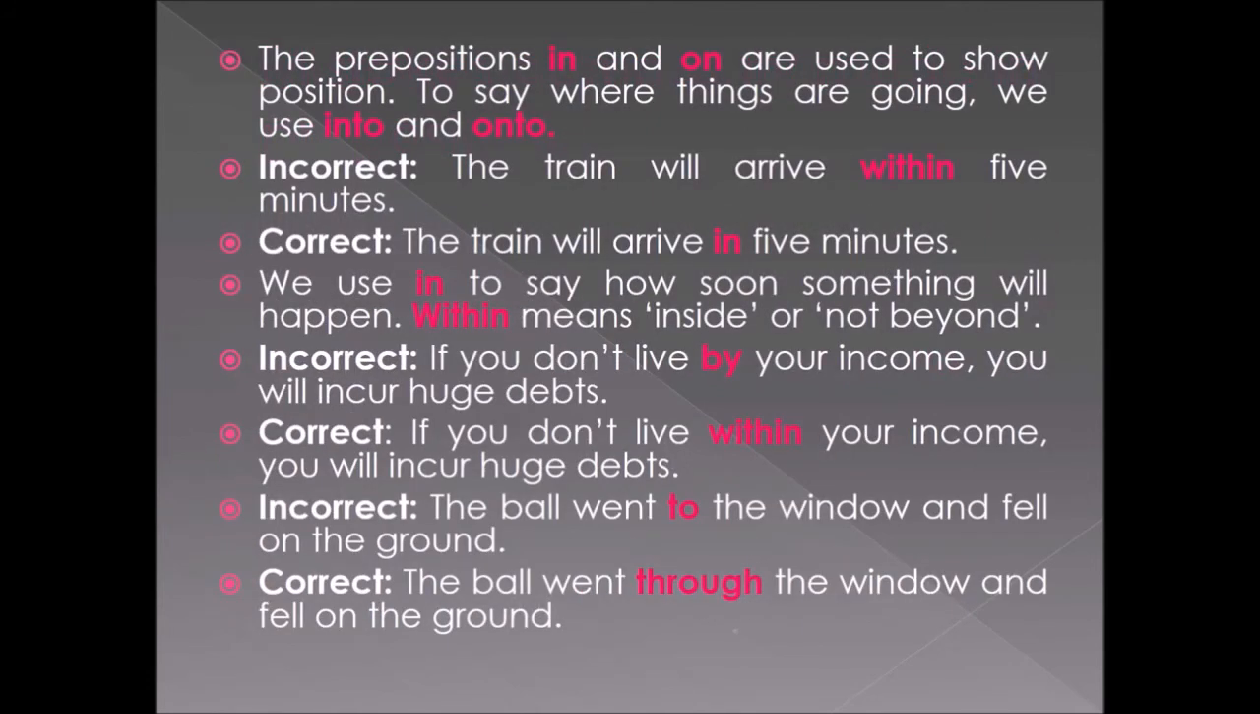The prepositions in and on are used to show position. So in and on refer to a position. To say where things are going, we use into and onto. So in a sentence, a person or an object will be there. Instead of using some other prepositions to mark where they are going, we have to use two prepositions. What are they? Into and onto. Good. So now we will move on to the examples I have given there.